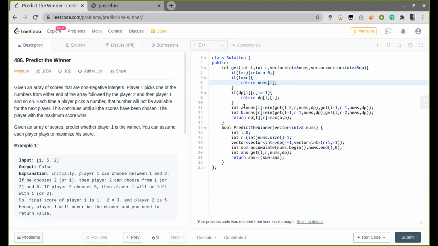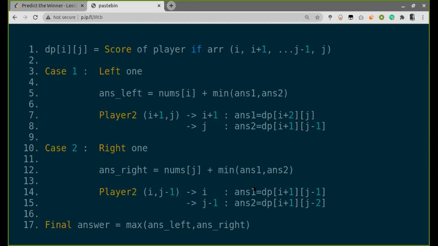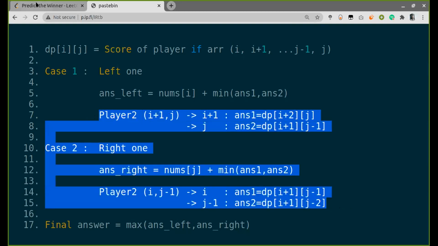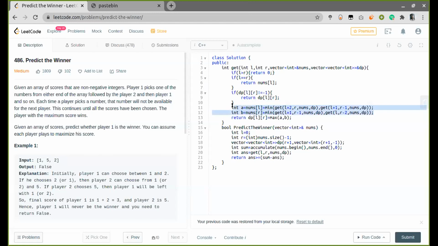Now, if I choose the left index, the extreme left, then again I have two possibilities after the second player chooses: that is from left+2 to right, and then left+1 to right-1. Again, if I choose the extreme right, then I have left+1 to right-1 and left to right-2. So all the 4 conditions are taken care of in these 2 lines, and at last I will have to return the maximum score. Player 1 has to maximize his total score, so he will choose the maximum value.